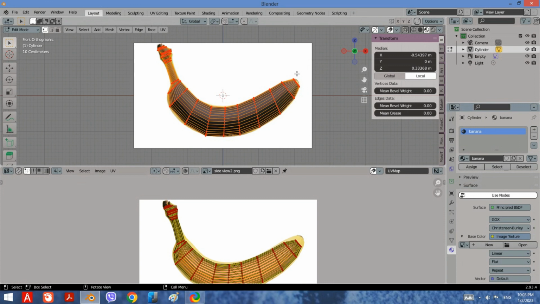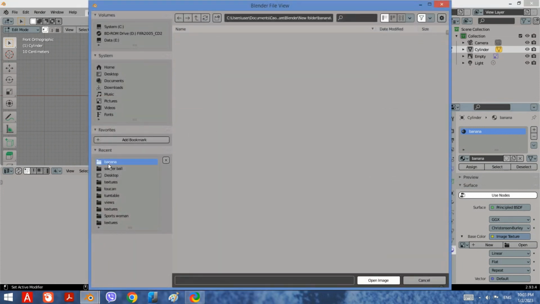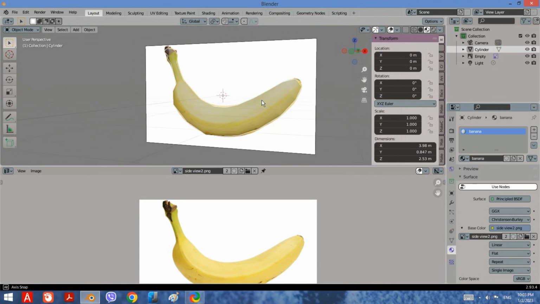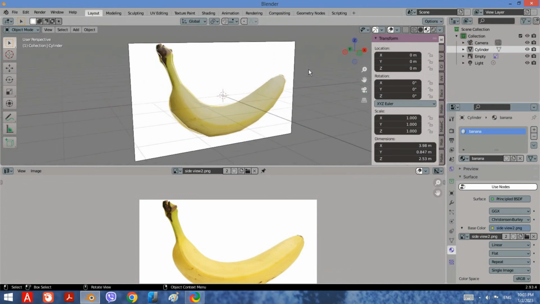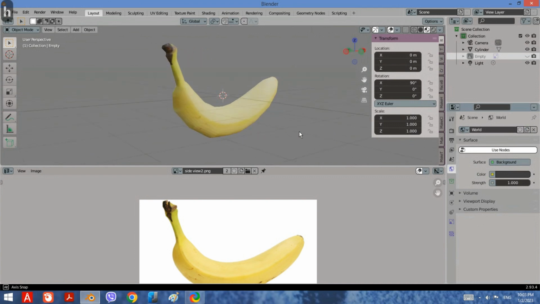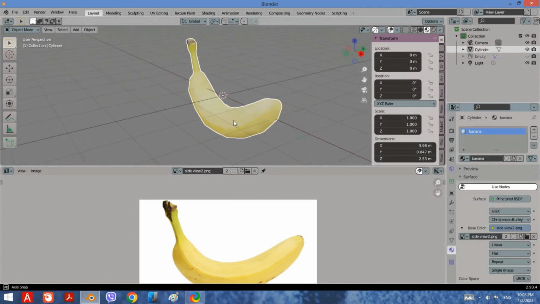Change the viewport to shading. Exit Edit Mode. Hide the picture from the scene by pressing H. Now you have a banana with material applied.